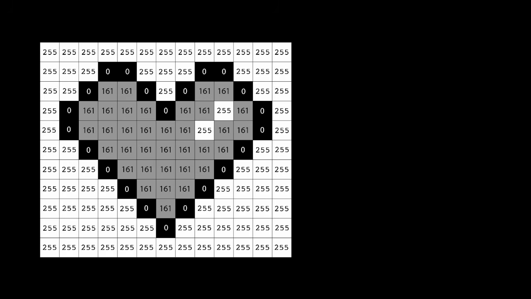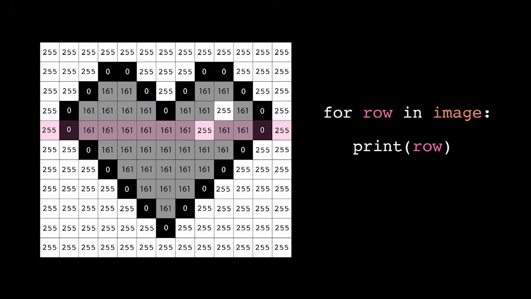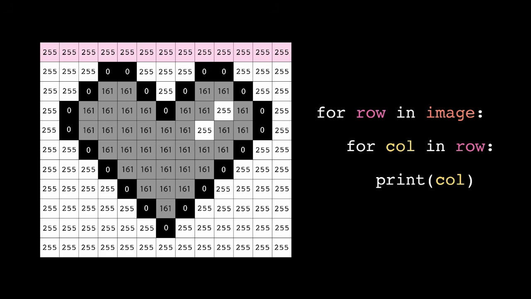Now, what if I want to iterate over every element of my 2D list? If we start with a standard for each loop, our loop variable would hold the next row of pixels in our image. But then what if I want to iterate over the pixels in that row? I can nest another for loop inside this outer for loop. And this time, instead of iterating over the whole image, I'm iterating over my outer loop variable row. This gets a little confusing.